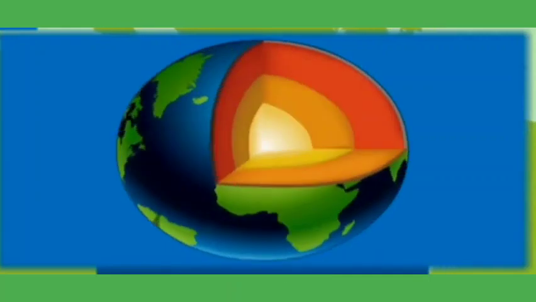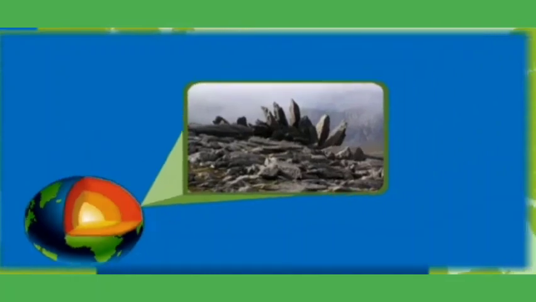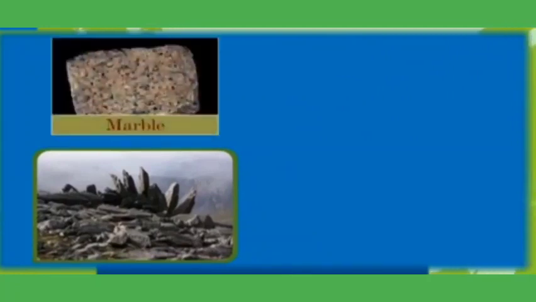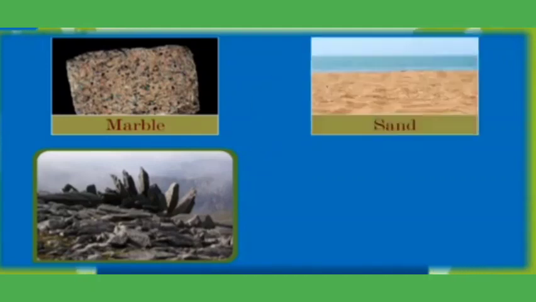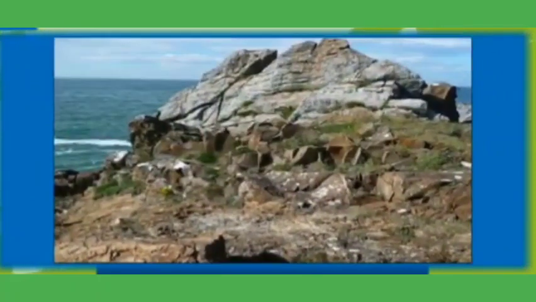Now next is rocks and minerals. The earth's crust is made up of different types of rocks. A rock is a natural deposit that forms the solid part of the earth's crust. They can be as hard as granite or marble and as soft as particles of sand, clay or gravel. A rock is not a chemical compound but an agglomeration of minerals.